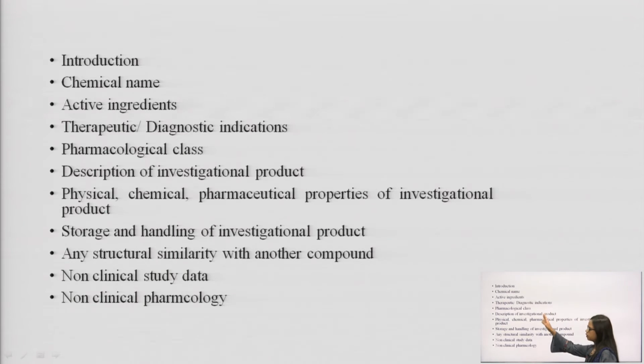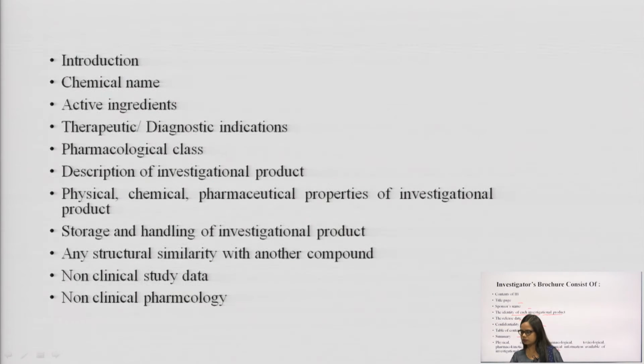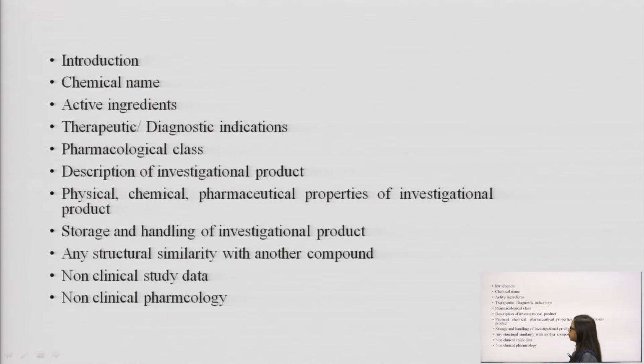That was the cover page, that was the contents. Next, starting from the first page, it contains the introduction of the investigational product, the introduction of the compound you want to investigate, then its chemical name.